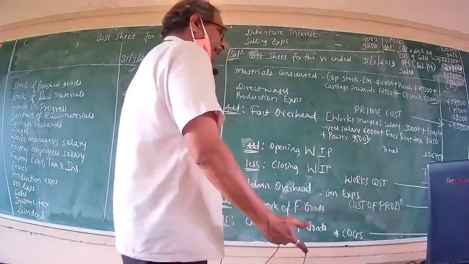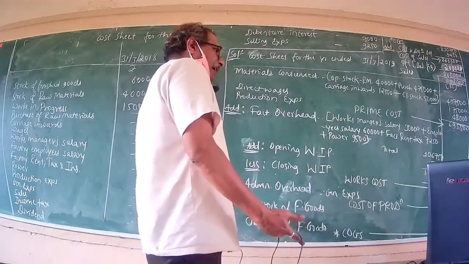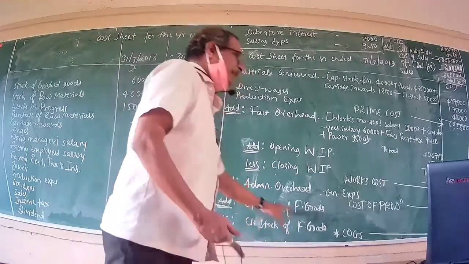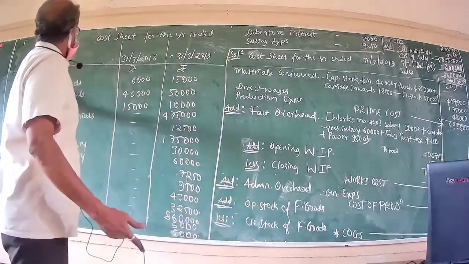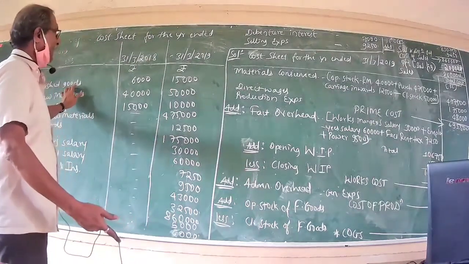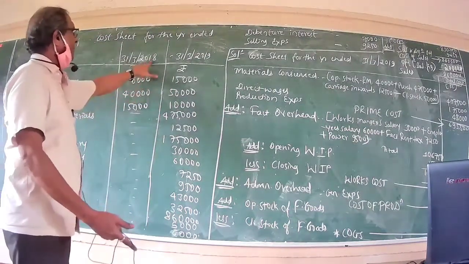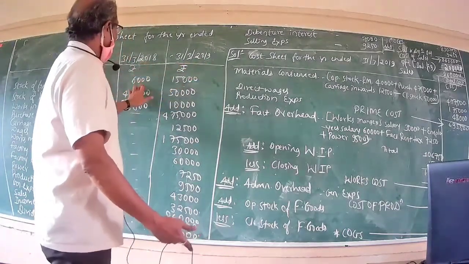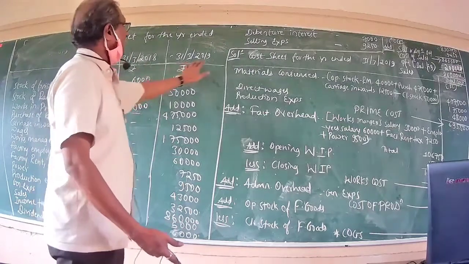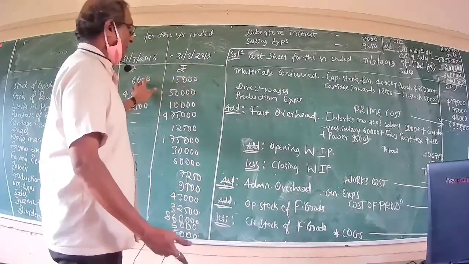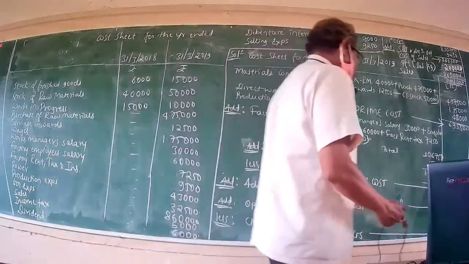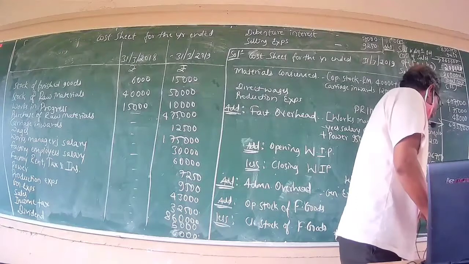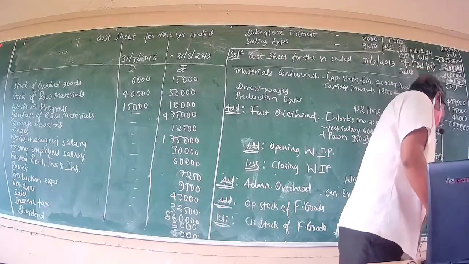Now, here again, you go through the format of the cost sheet already dictated, and opening stock of finished goods can be ascertained here, because stock of finished goods is specifically given as 6,000 for year 18 and 15,000 for year 19. That is, 2018 represents opening stock of finished goods and 2019 represents closing stock of finished goods. Now, opening stock of finished goods amounting to rupees 6,000 having been added, the total is rupees 8,45,750.